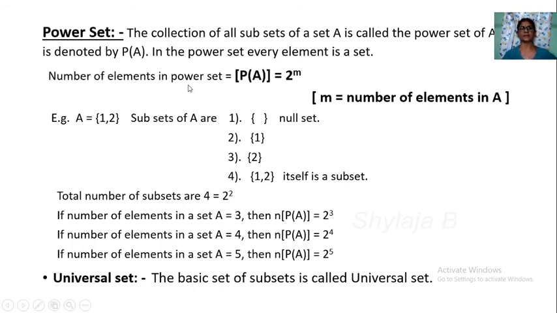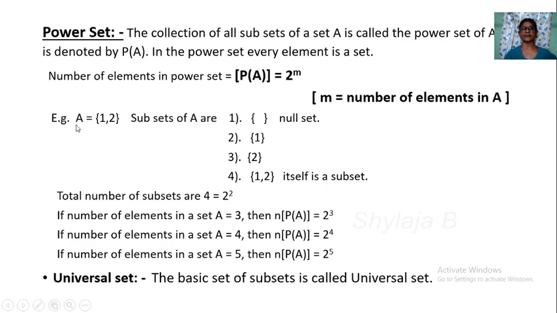Number of elements in the power set is equal to 2 to the power m. Here n should have come, the symbol has not appeared, but you correct it. It should be n, the number of elements of the power set. So this is equal to 2 to the power m. So m is what? Number of elements in A.